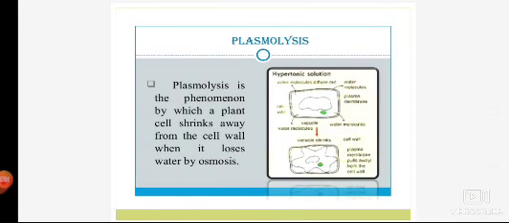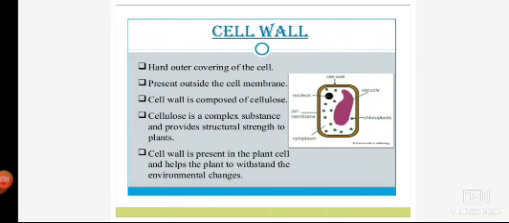Now again the concept of plasmolysis. This plasmolysis is basically a phenomenon which is observed in plants only. This is again a concept which is observed when the solution is of a hypertonic type. Then the shrinkage of cell because of the loss of water because of osmosis. जब ऑस्मोसिस की वजह से हाइपरटोनिक सोल्यूशन में होने के बाद जो सेल का साइज श्रिंक हो जाता है उसको बोलते हैं हम प्लाज्मोलाइसिस, and mainly occurs in case of plants only.